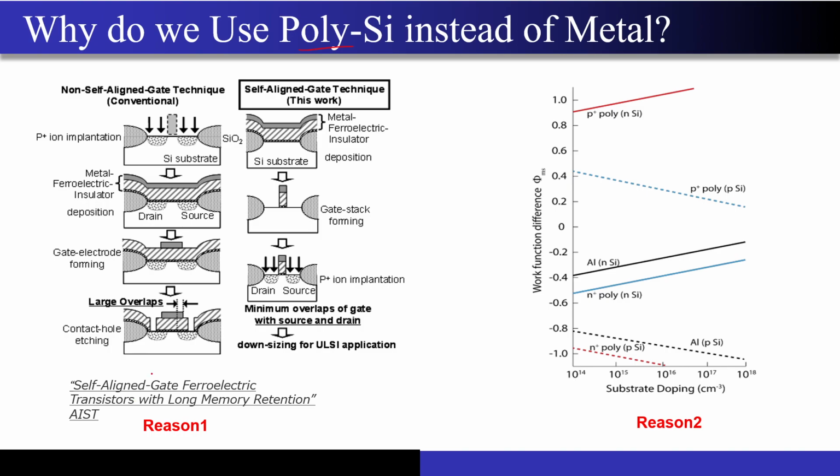In this left hand diagram, you are seeing how MOSFETs are fabricated by two different processes: the non-self-aligned gate technique and the self-aligned gate technique. A brief overview of some of the fabrication techniques will be given by sir towards the end of this course. I will use only those parts which are important to understand the concept.